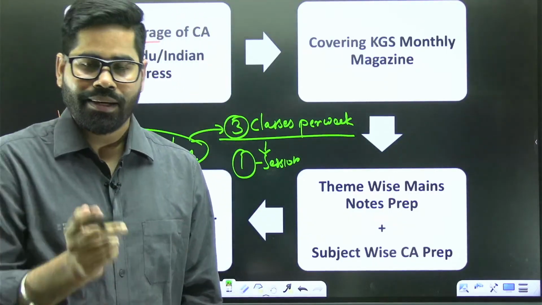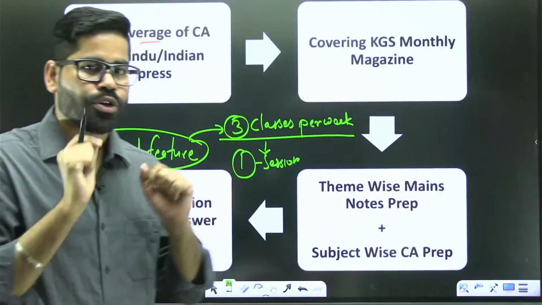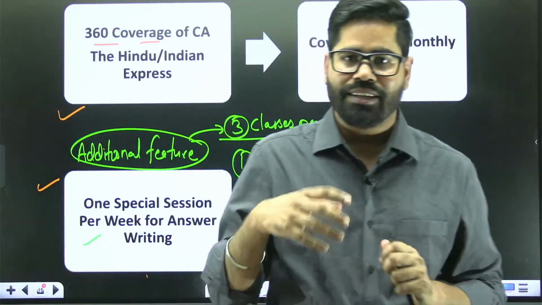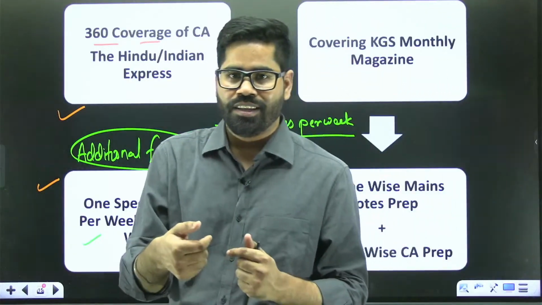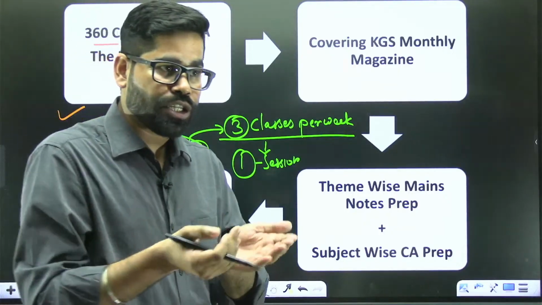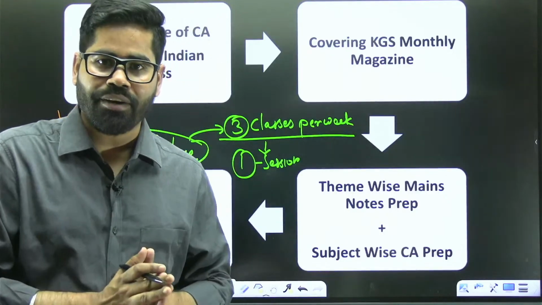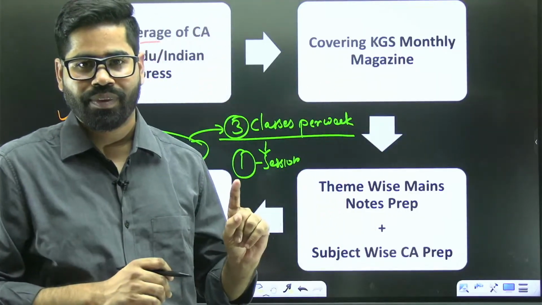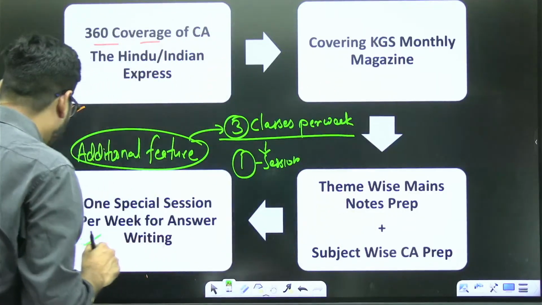Now, you may all have this one question in mind: from which month are we going to start the current affairs? Are we going to start from June 2025 or from January 25? Remember one thing.